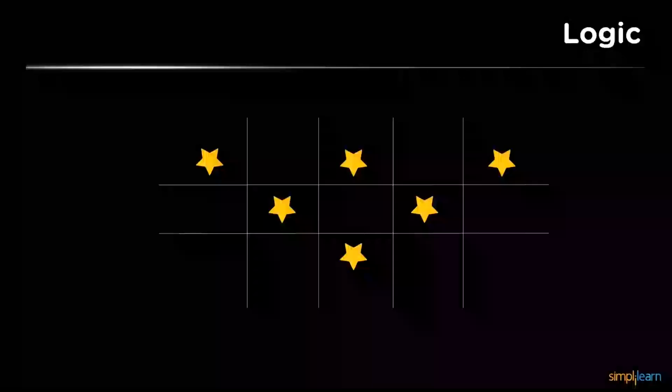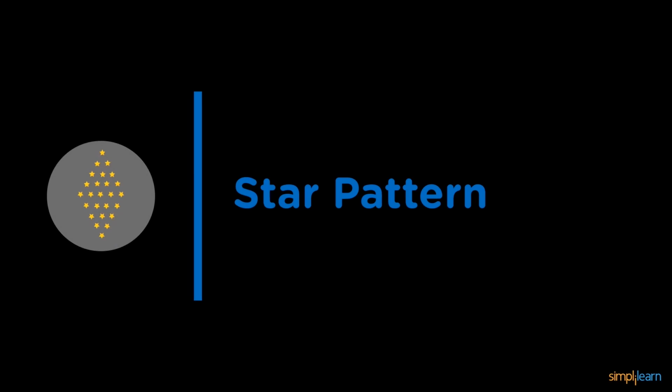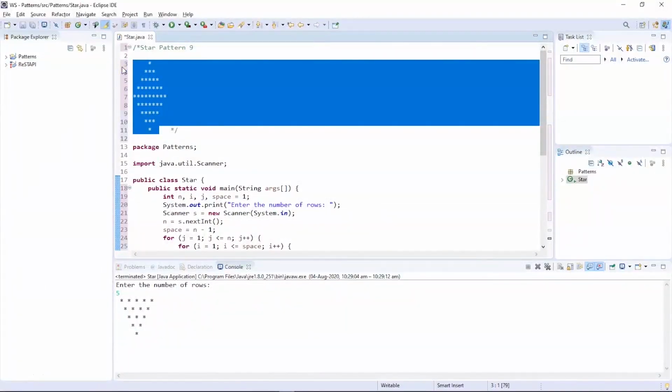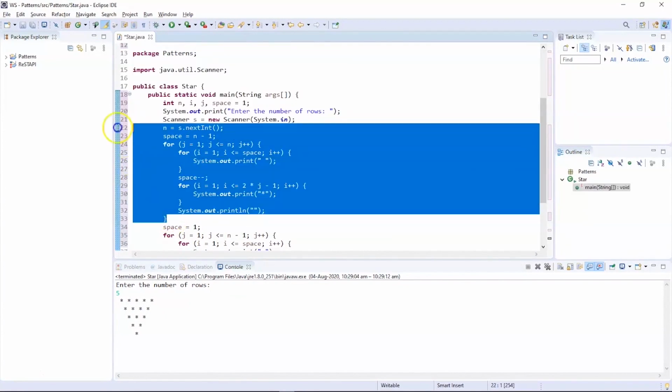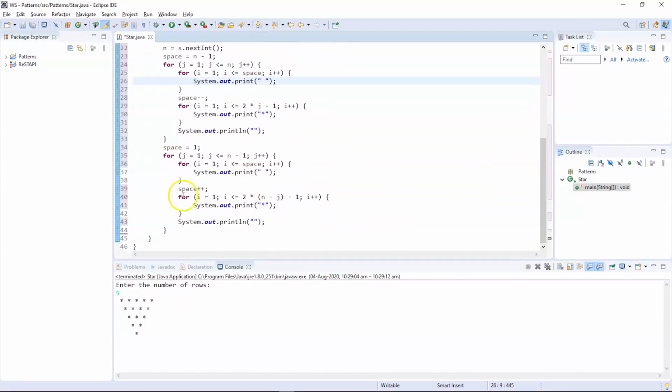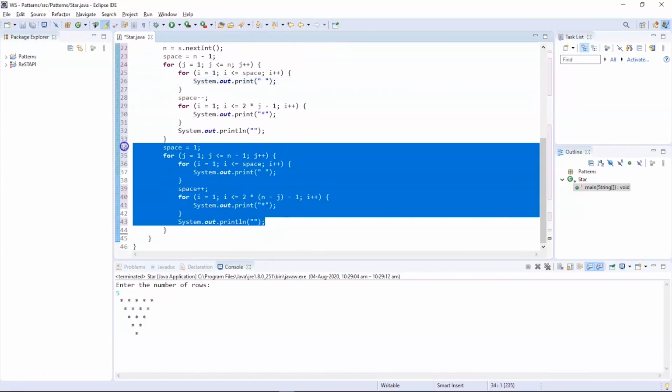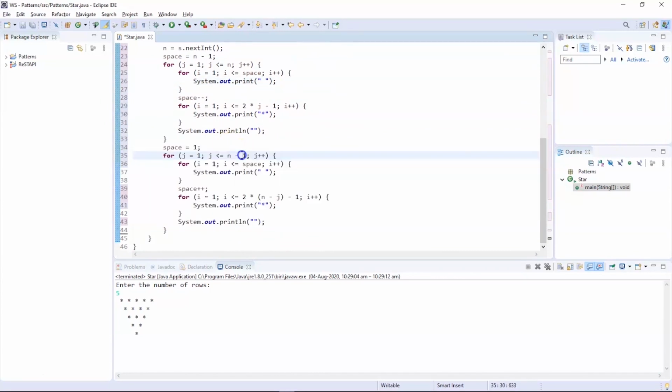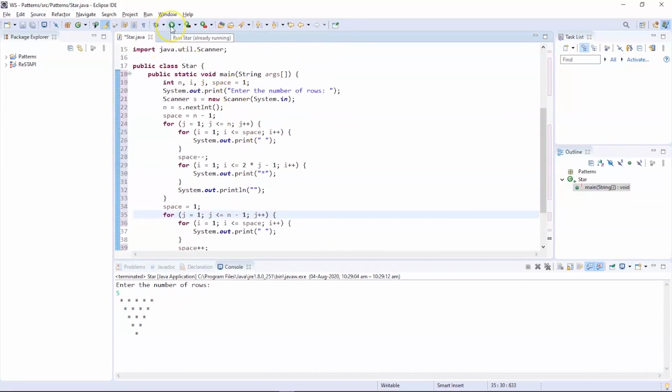Now moving ahead, we have the next type of pattern, which is the combination of the first and second pyramids. Now let us understand the logic and print this pattern. You can see the desired pattern is the combination of the first pyramid and the second pyramid. So the first half of the program is derived from the first pyramid pattern, and the second part of the program is derived from the second pyramid pattern. Now we have combined them together, and we are trying to print the rhombus pattern.